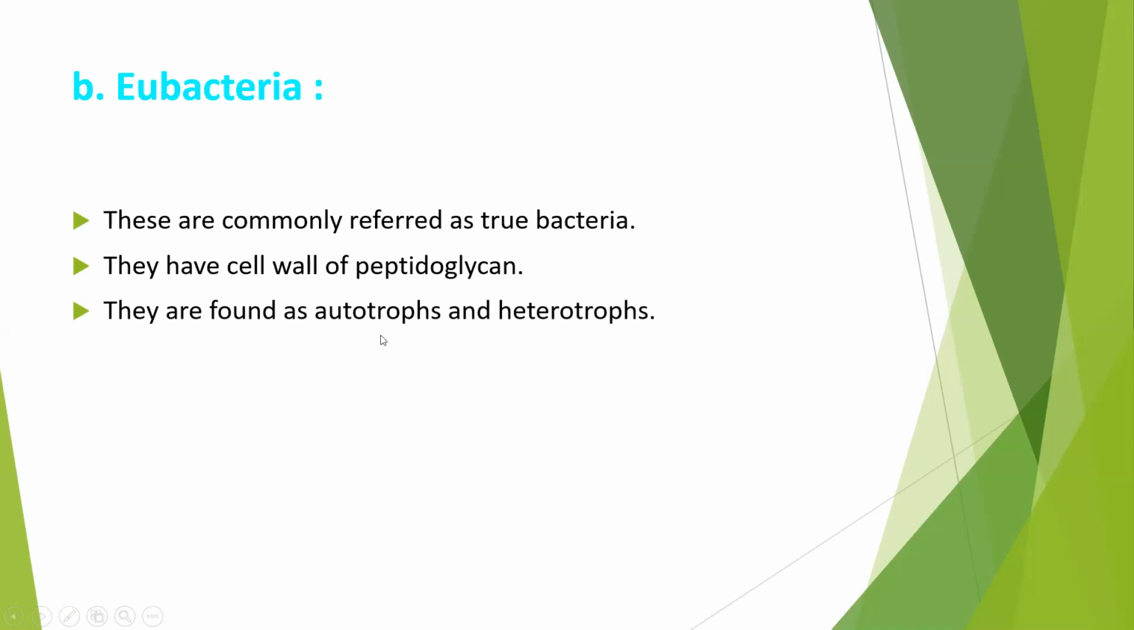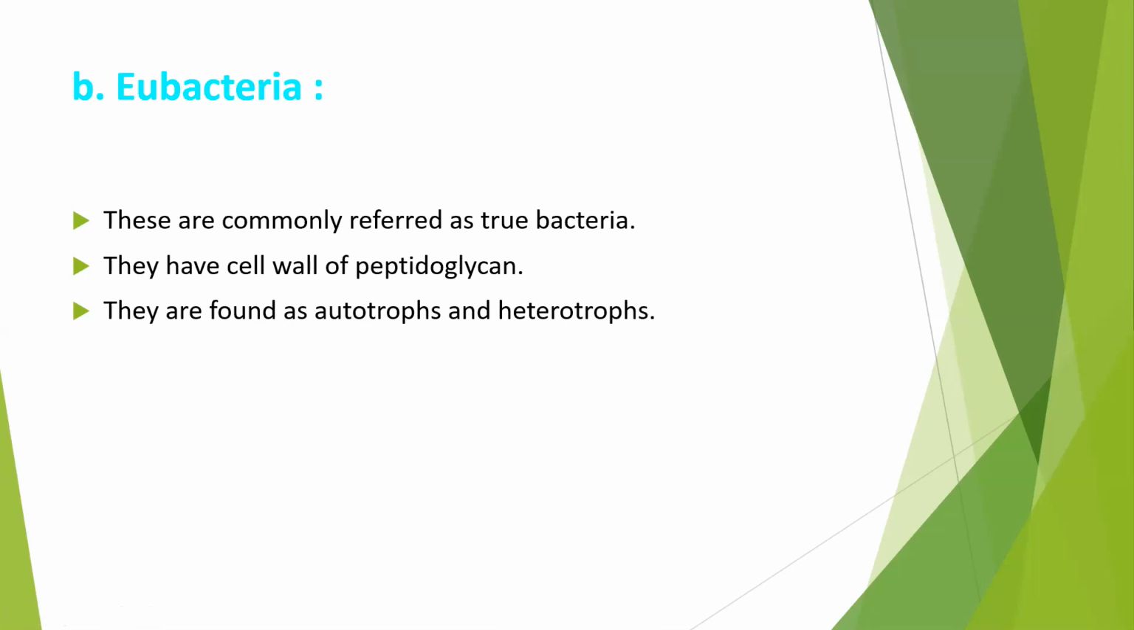They are found as autotrophs and heterotrophs. Eubacteria, they are found as autotrophs. Autotrophs means what? They can produce their own food, as well as they are heterotrophs. Heterotrophs means what? They are the organisms which cannot produce their own food, but they are dependent on other sources. Other sources, like they are dependent on plants, as well as they are dependent on animals for their food or for their nutrition.